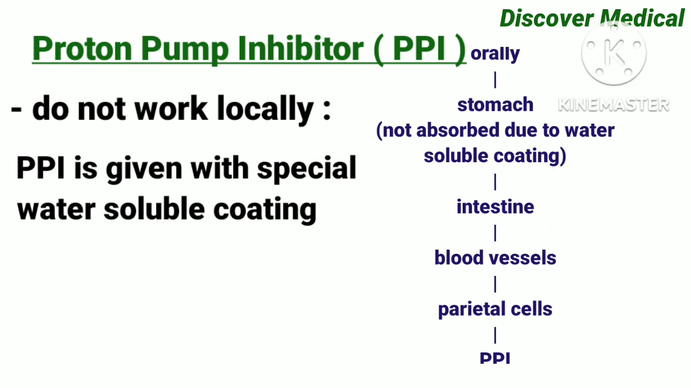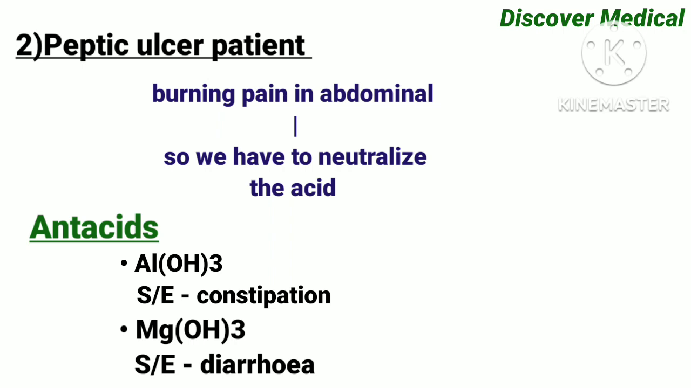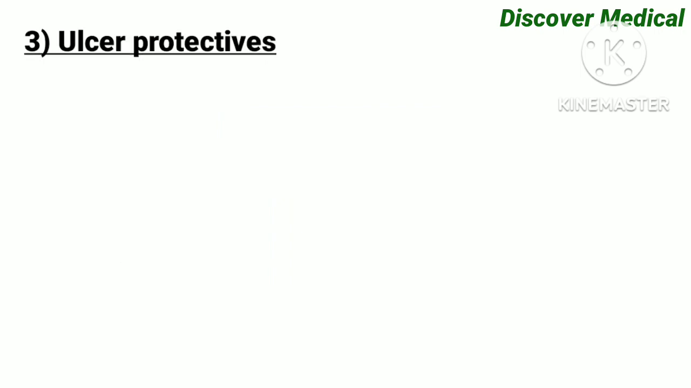be inhibited. If the patient has a burning pain in the abdomen, we have to neutralize the acid. We use antacids, which are aluminium hydroxide and magnesium hydroxide. Magnesium hydroxide causes the side effect diarrhea. Aluminium hydroxide causes the side effect constipation.